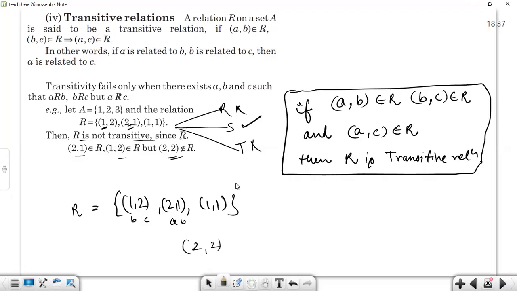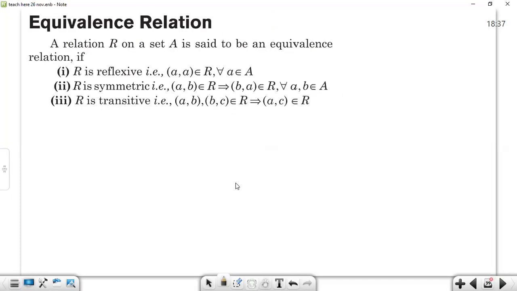There are a lot of questions asked on these three: reflexive, symmetric, and transitive. And if we collectively talk about all these three, a relation on a set A is said to be an equivalence relation when the given relation is reflexive, symmetric and transitive as well. Then we may call the given relation an equivalence relation.